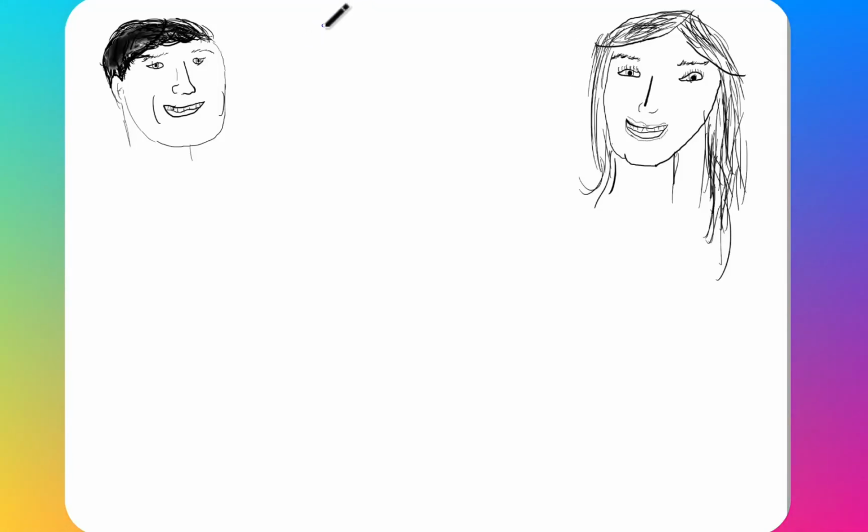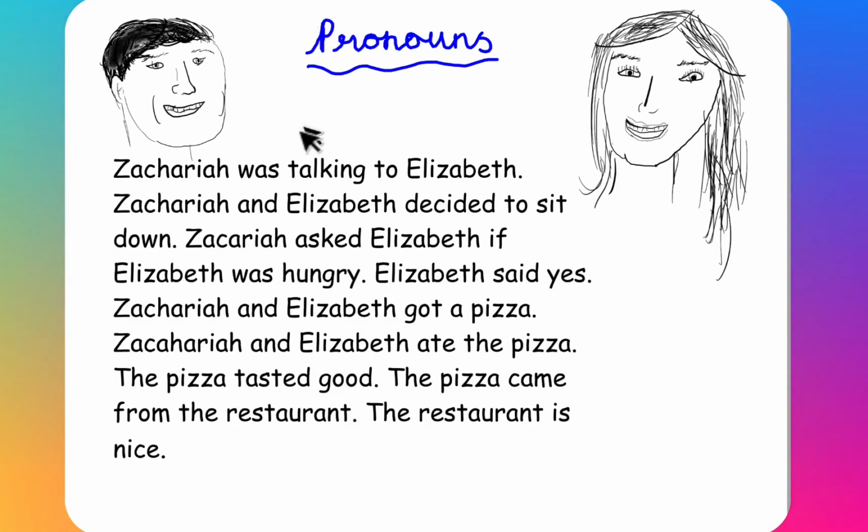Hello and welcome to another lesson on grammar. Today we're going to be talking about pronouns. Let's read the following story together.